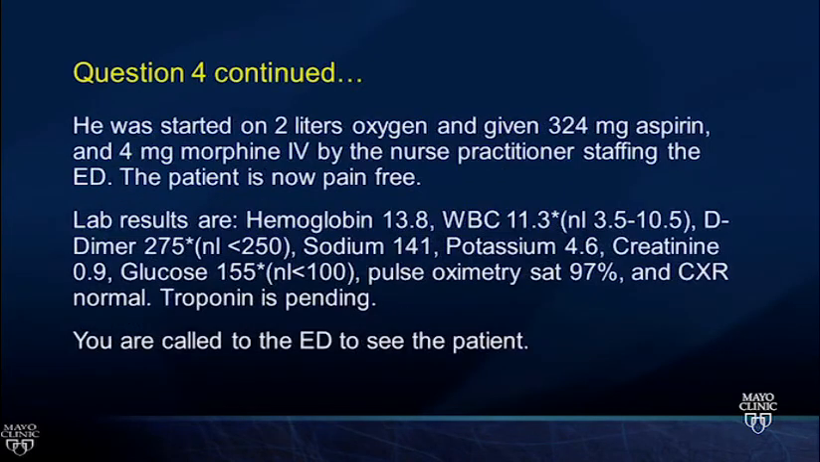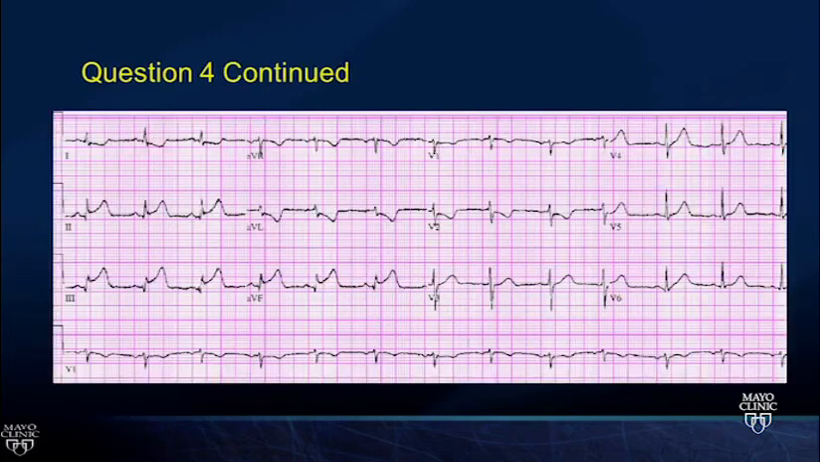He started on morphine, he started on oxygen, and now pain-free. And his labs: his chest x-ray is good, troponin is pending, D-dimer is a little bit elevated, white cell count is a little bit elevated, but you're called to the ED to see the patient. Next slide, and you see this electrocardiogram here.